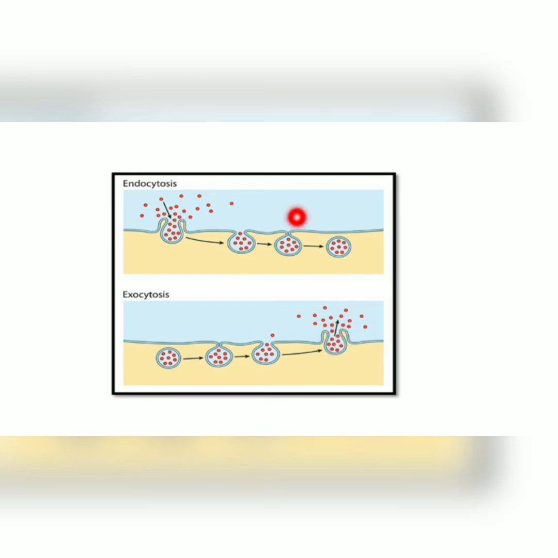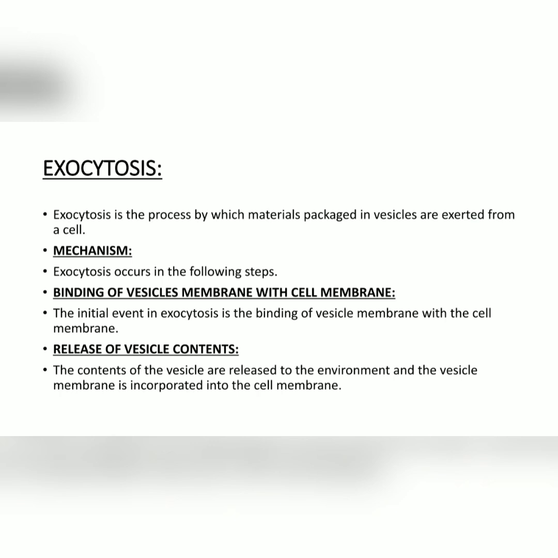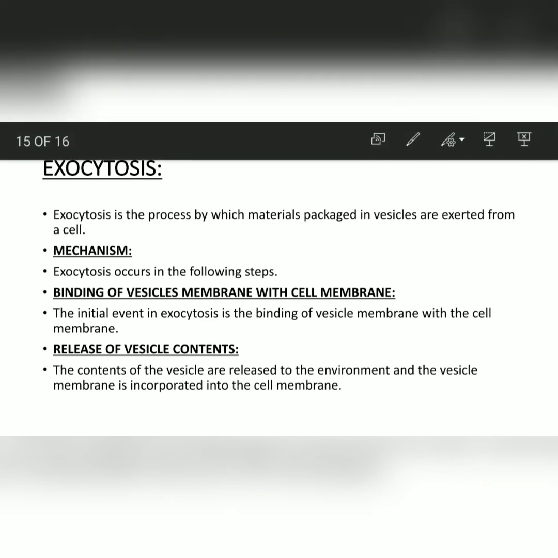As you can clearly see in this diagram, both endocytosis and exocytosis are shown. In endocytosis, first the pocket is formed, then this pocket deepens and forms the vesicle, and then this vesicle separates from the cell membrane. Exocytosis is the opposite of endocytosis. First the vesicle is formed, then it attaches, the particles will move out and will be completely expelled from the cell. So dear, second, the contents of the vesicles are then released to the environment and the vesicle membrane is incorporated into the cell membrane.